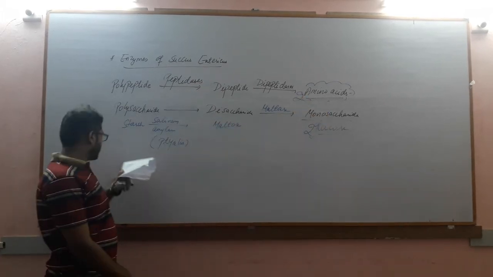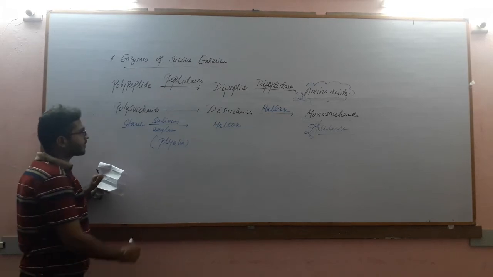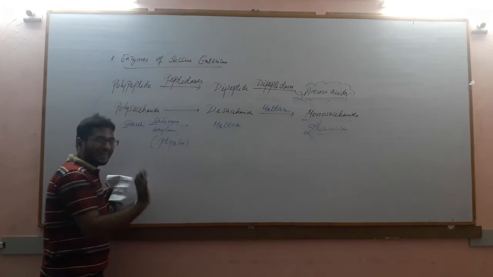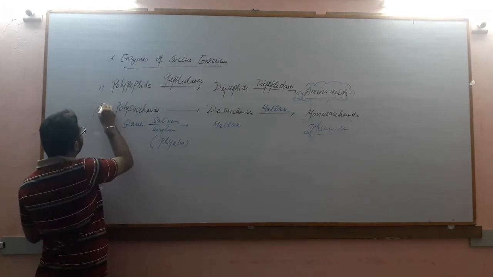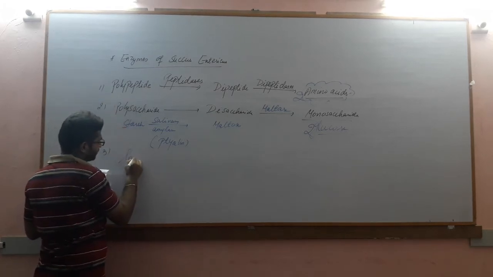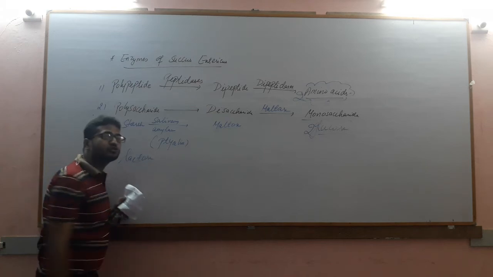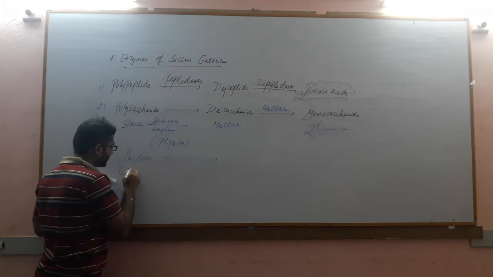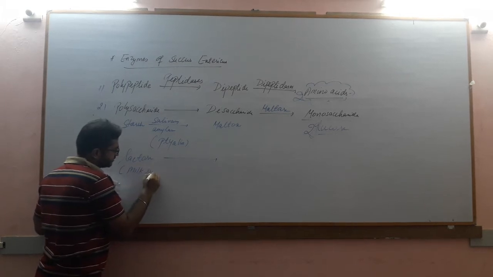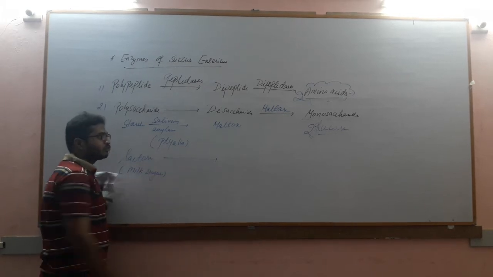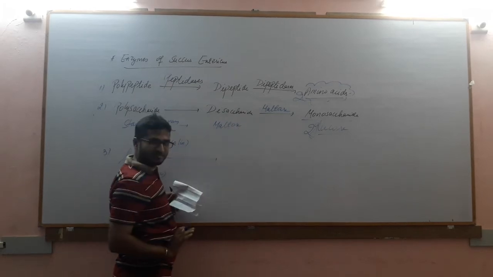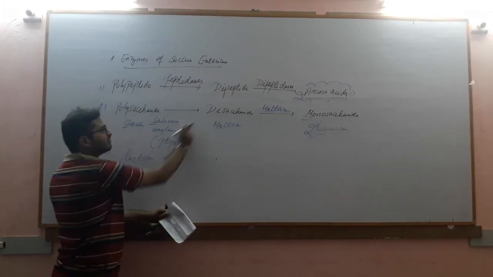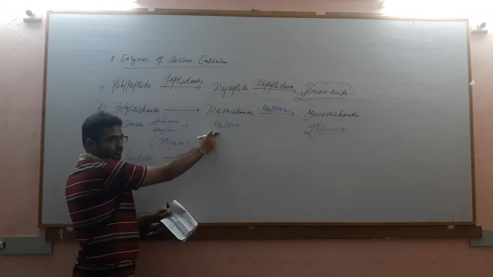Okay. So let us discuss one more reaction in this series. This is maltose, a disaccharide. There can be lactose also. Lactose is generally considered milk sugar. Lactose is also a disaccharide, like maltose.